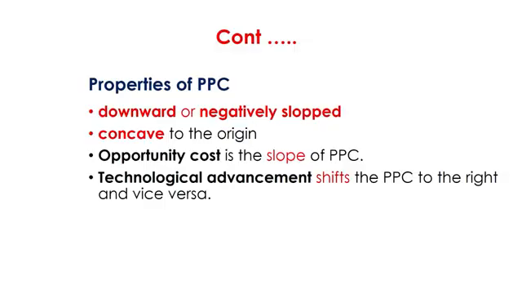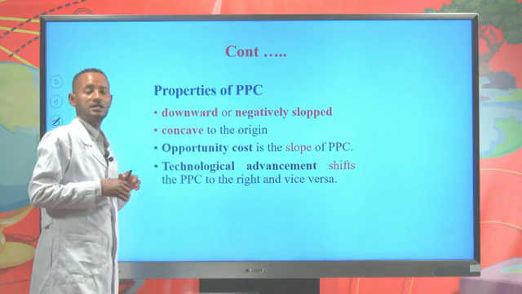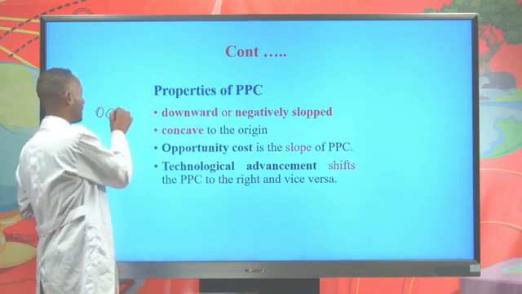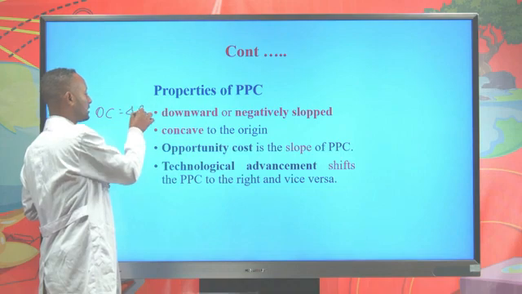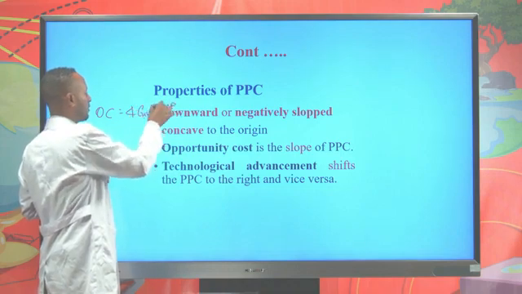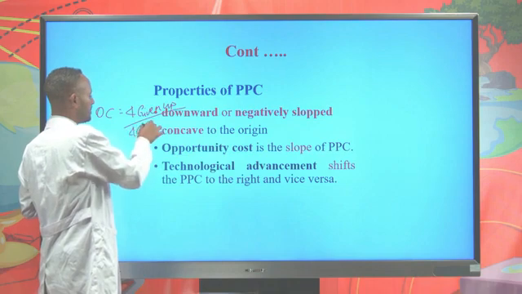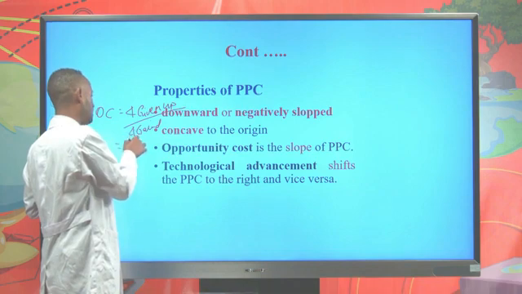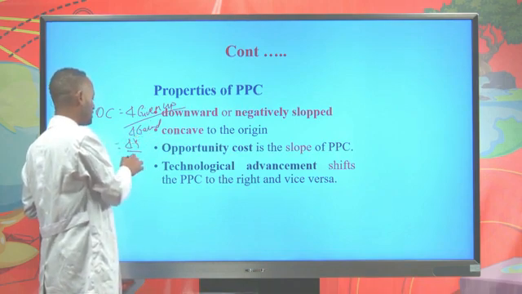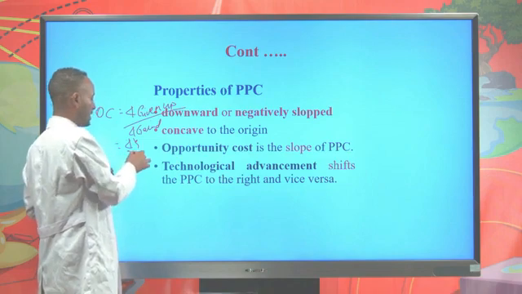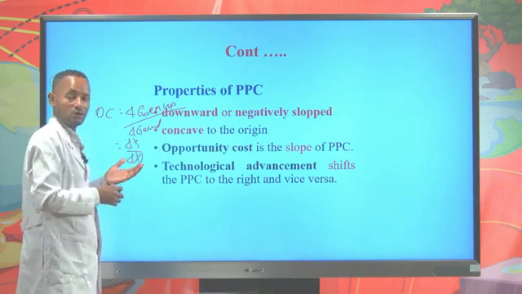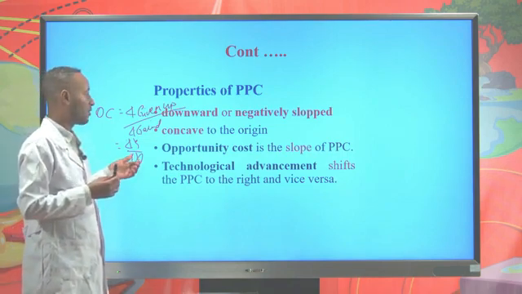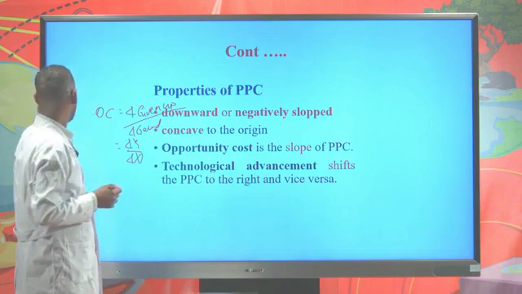Another important piece of information: the opportunity cost of a commodity is the slope of the production possibility curve or frontier. Since the opportunity cost is calculated by dividing the change in the amount of a commodity that is given up by the amount of a commodity that is gained, and we represented all the values of the given up on the y-axis, changing given up means changing y, divided by changing the amount of gain, which is changing x. Hence, this is the vertical difference over the horizontal difference. Then we can conclude that the opportunity cost of a commodity is the slope of the production possibility curve or frontier.